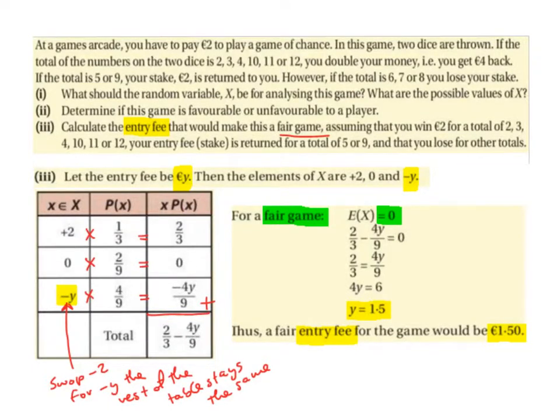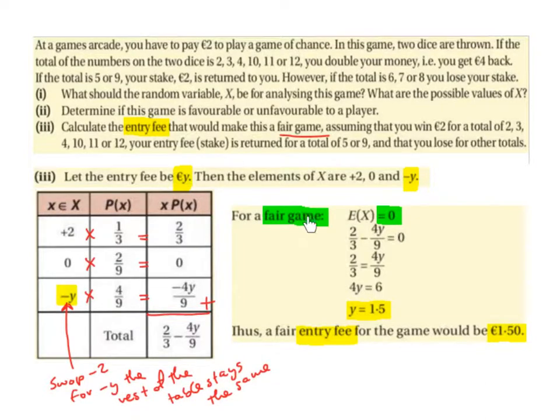So we set up our table again. We have €2, up €2, just like before, and the same probability. 2 times a third is 2/3. We again have 0, and the same probability. 0 times 2 over 9 is 0. But now we have minus y. Again with the same probability, and minus y times 4 over 9 is minus 4y over 9. Adding these, we get 2/3 minus 4y over 9. So we basically just swapped the minus 2 for minus y, and the rest of the table is the same.